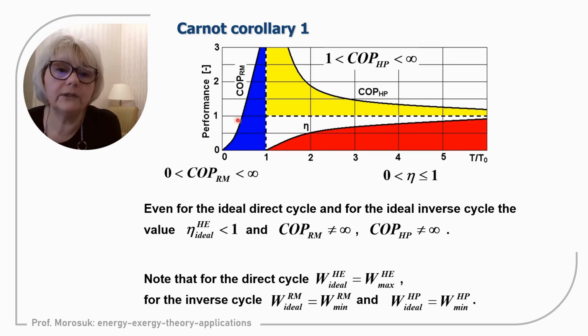And all these border lines for refrigeration machine, for heat pump, and for heat engine are the maximum possible efficiency according to the Carnot theorem. And the areas are the practical real values of performance of these energy conversion systems, because it depends on which kind of irreversibilities we have and how big they are. Definitely we will always be below the maximum possible value that is described by Carnot efficiency.